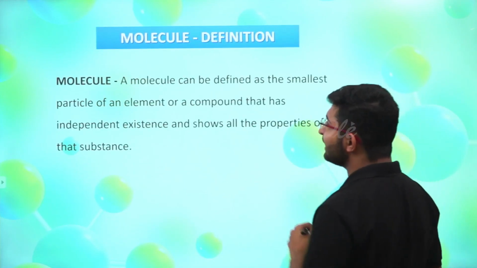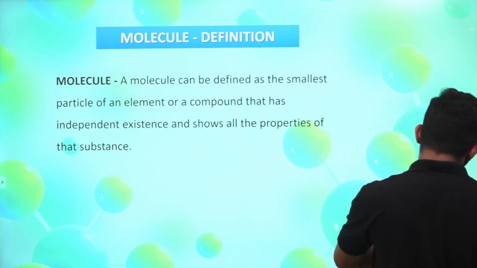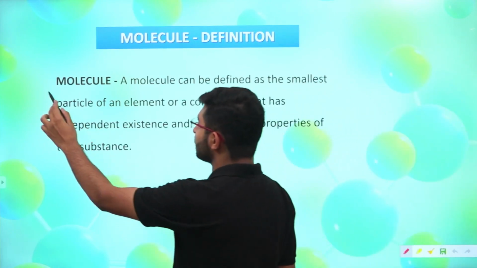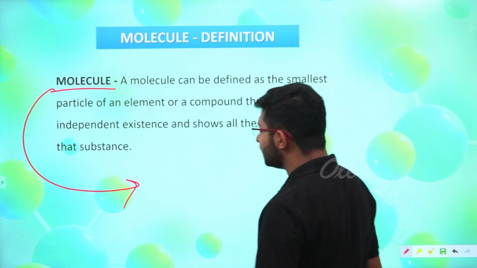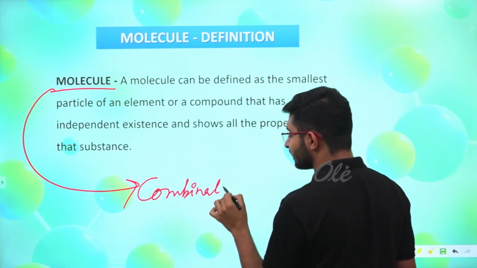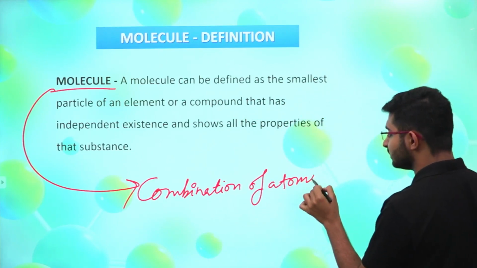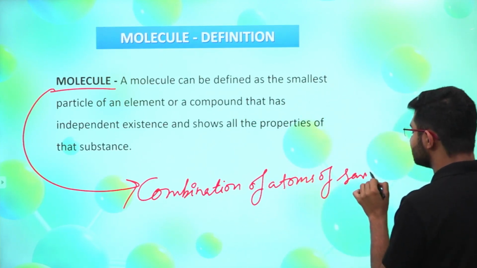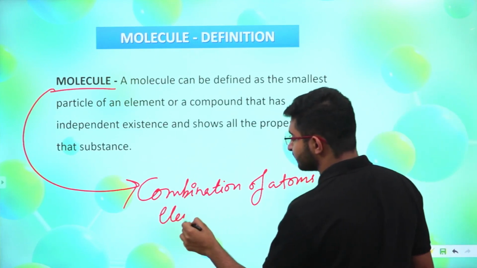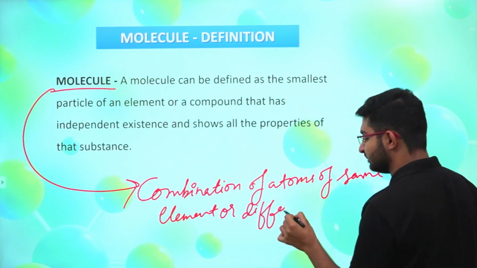And that's why we are saying that an atom maintains all its properties throughout all physical and chemical changes. Now moving ahead, we have the next definition, the big brother of the atom, that is the molecule. A molecule is generally a combination of atoms of the same elements or different elements.